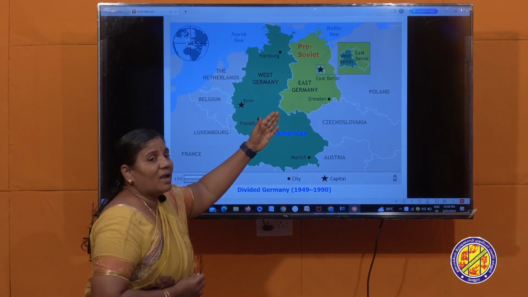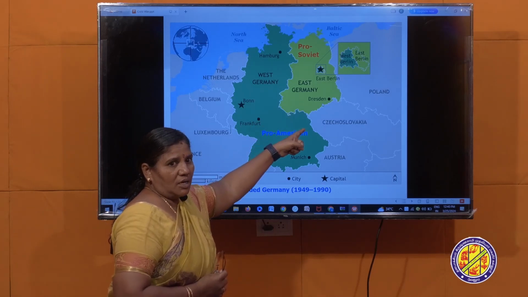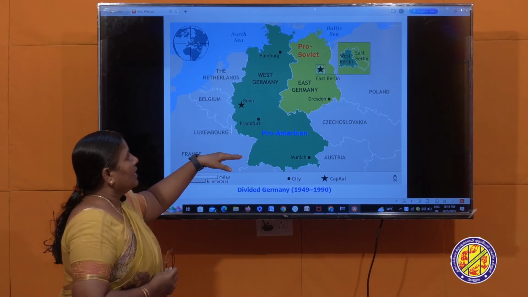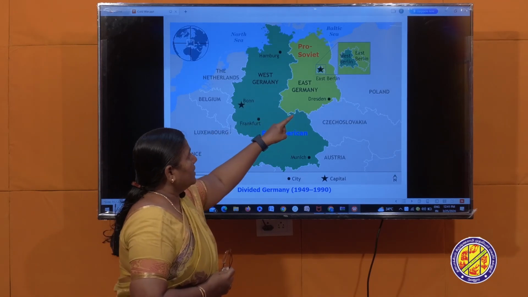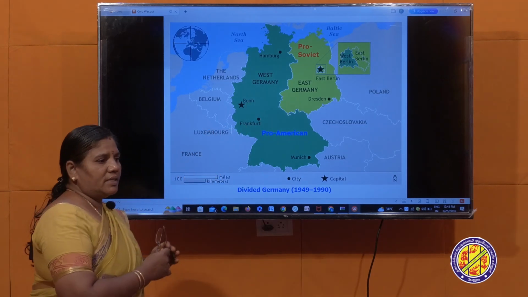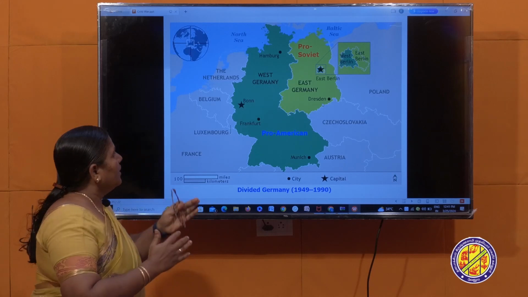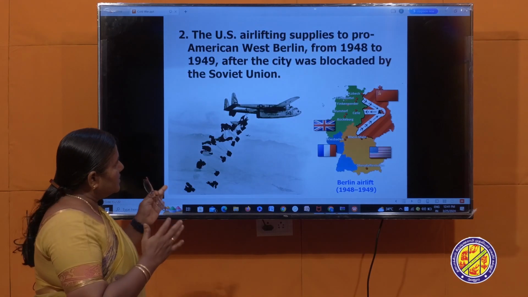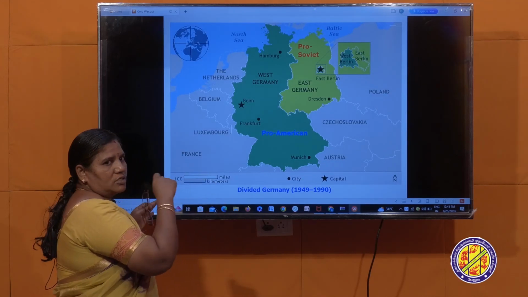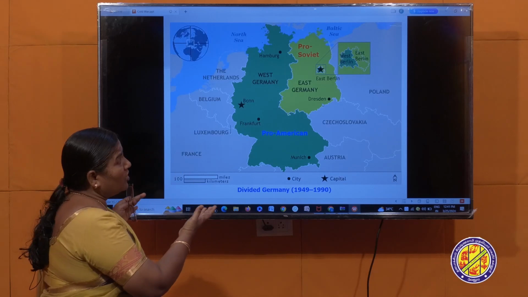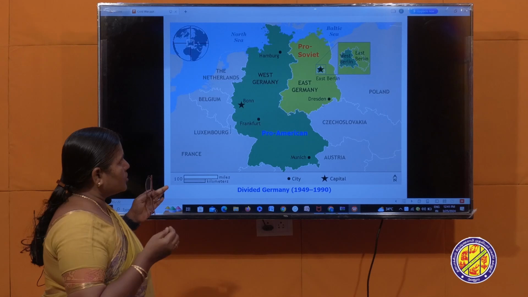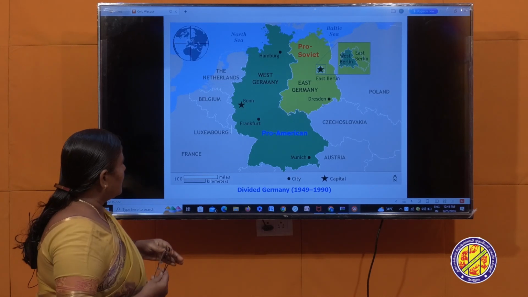So, this led to economic loss for East Germany. That is why the USSR president built a wall in Berlin. It divided East Germany and West Germany. In this way, they stopped East German people from moving into West Germany. This was built in the year 1961, but this Berlin Wall was demolished in the year 1989. So, after that, this war also slightly decreased. Next.